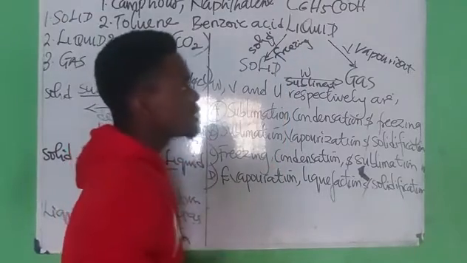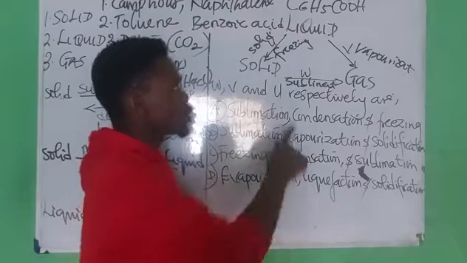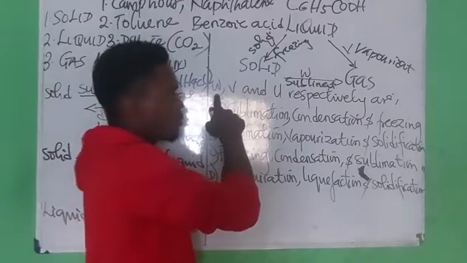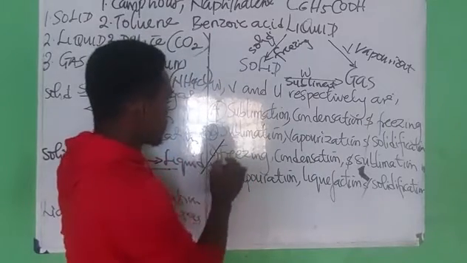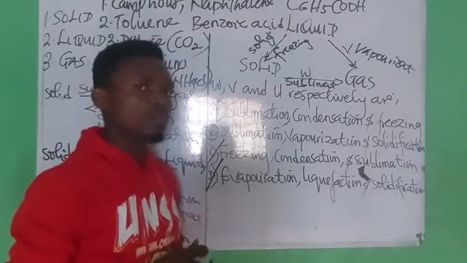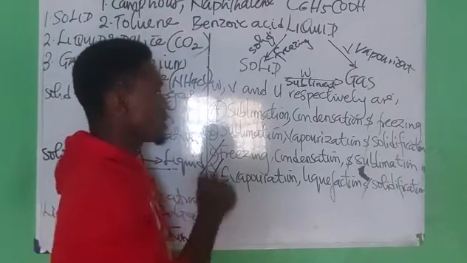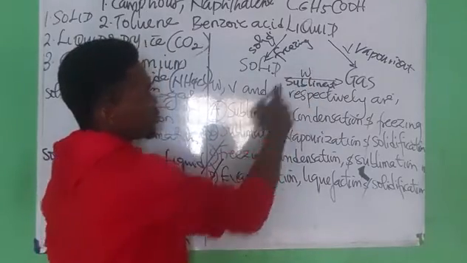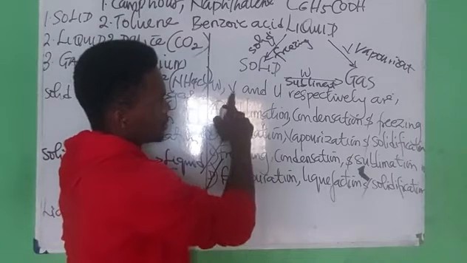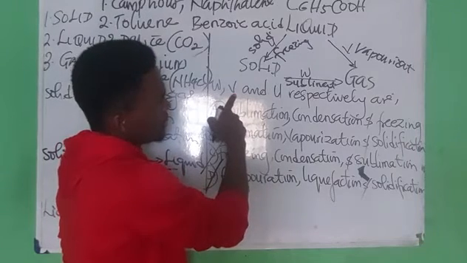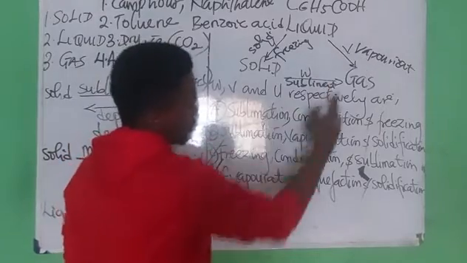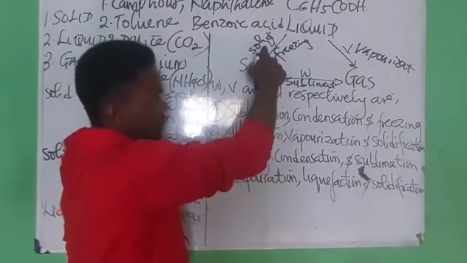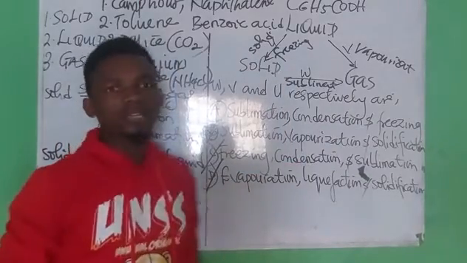So any option that does not start with sublimation, which is the first, does not belong. The C and D options are out. Therefore, my answer has to be A or B. From what we've analyzed, W is sublimation, V is vaporization, and U is freezing or solidification. So B becomes the right answer.